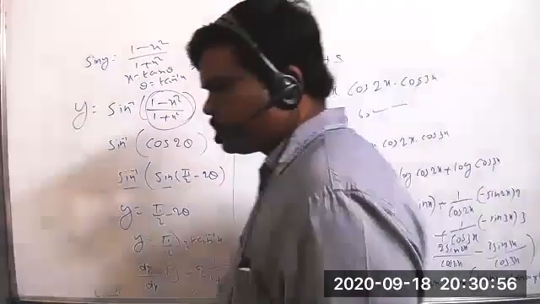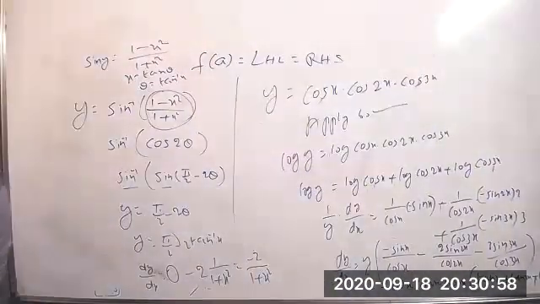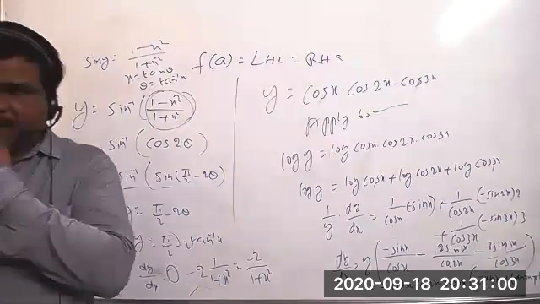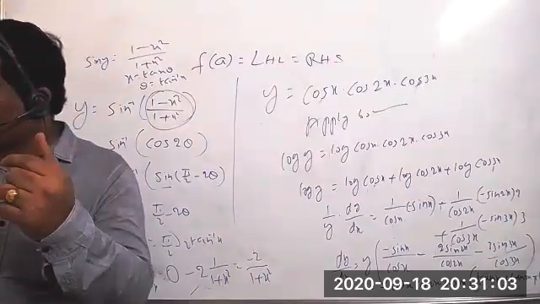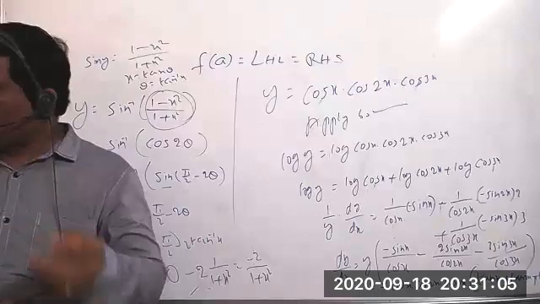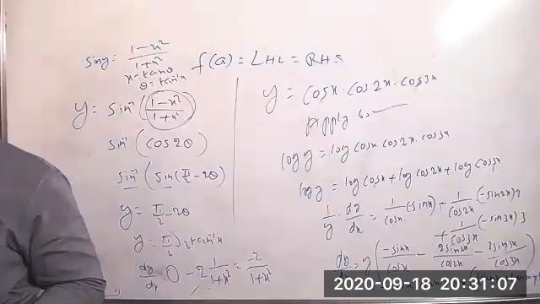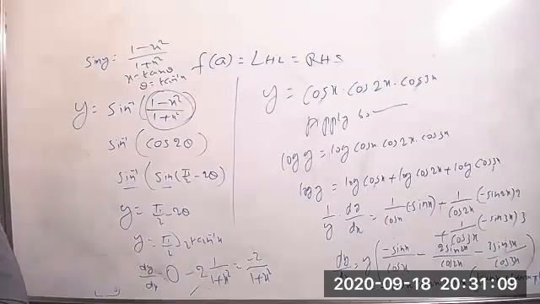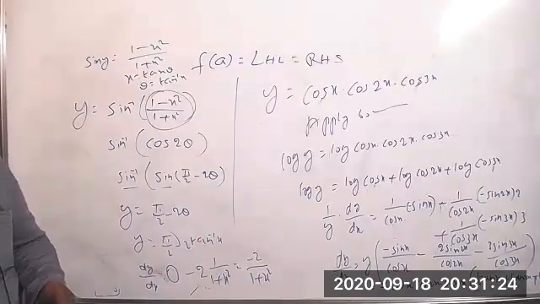Okay. So all of you should remember, compulsorily, if they give either a power x or e power x, means y equal to that kind of question, we have to apply logarithm on both sides. A into B into C, or x power log x, or x power y, or y power x, or a power x. For that kind of problems, you can compulsorily apply the log on both sides.